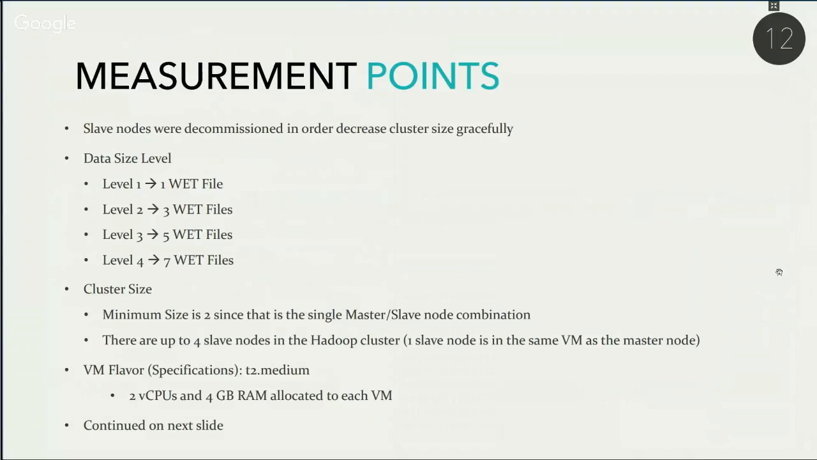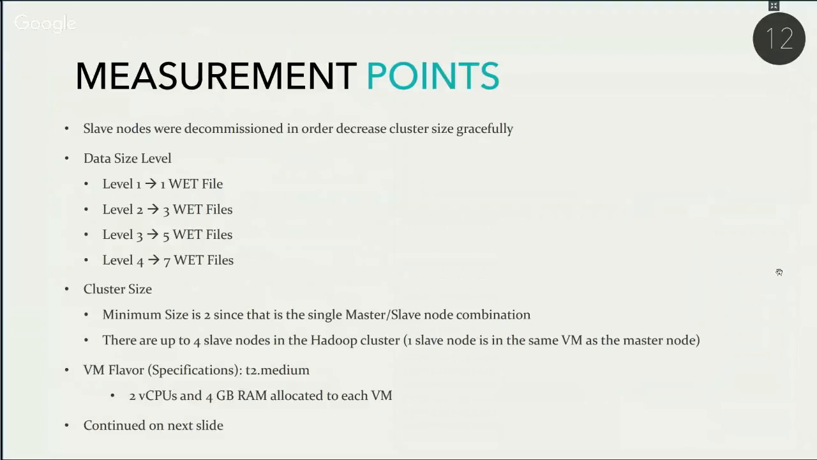So measurement points. In this part of the measurement evaluation, we're going to talk about the scalability factor and the speed factor that comes into play when talking about scalable programs such as the Hadoop cluster that we're working with here. So in order to prove scalability, we'll start by stating that slave nodes here need to be decommissioned, that is the word, meaning that they are gracefully removed from the cluster in order to decrease the cluster size, gracefully, of course. So the data size level. In regards to this, we have categorized the data size that we're using to be level 1 is 1 WET file, all the way to level 4, which would be 7 WET files.